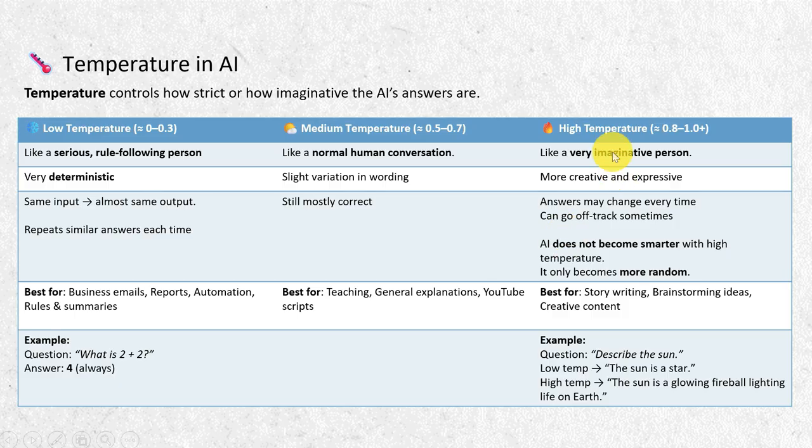Now, the last, high temperature, that is creative and imaginative. At high temperature, artificial intelligence becomes very creative. Answers may change every time. Language is expressive, sometimes can go off track. Best used for story writing, brainstorming ideas, creative content. Please note, high temperature does not make artificial intelligence smarter, it only makes the output more random and creative.